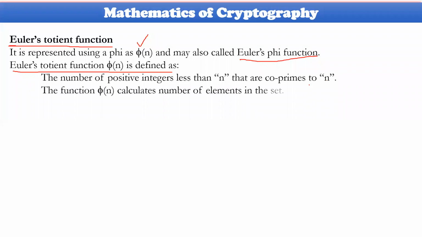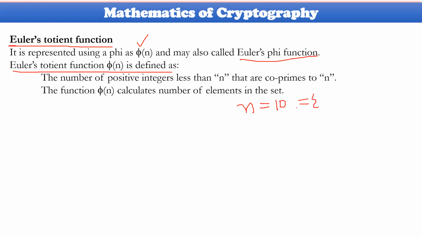So what does it mean? Let us consider, I have taken one example for you. If n is equal to, for example, 10, you need to identify all positive integers which are less than n and which are co-primes to this particular number. Let me calculate the co-prime set here.